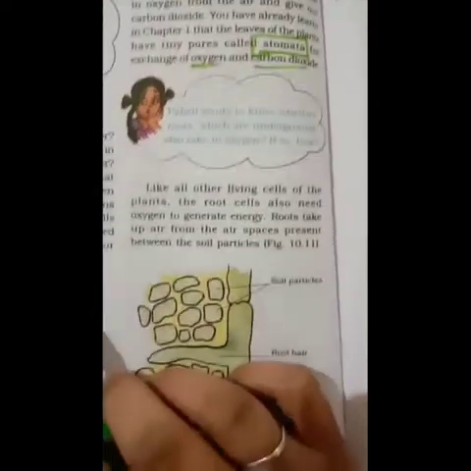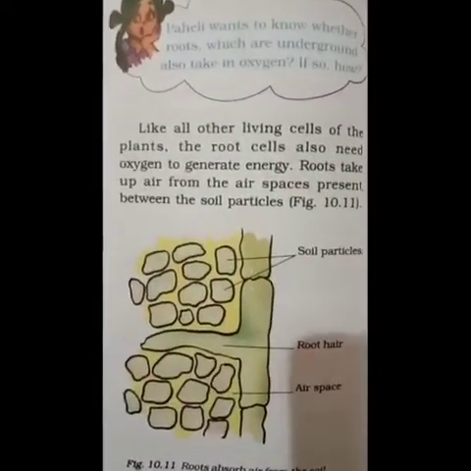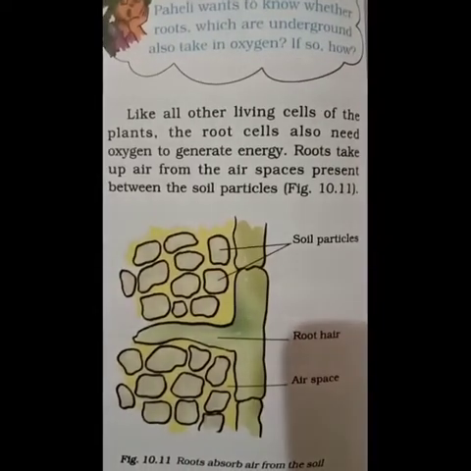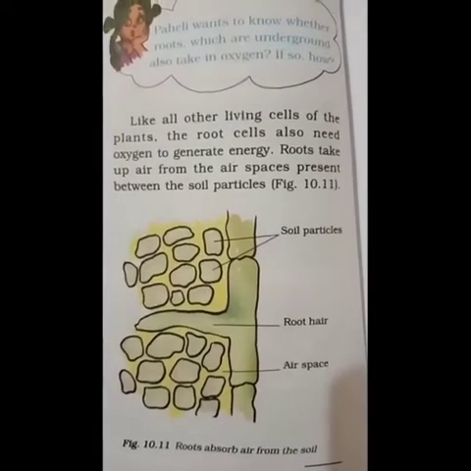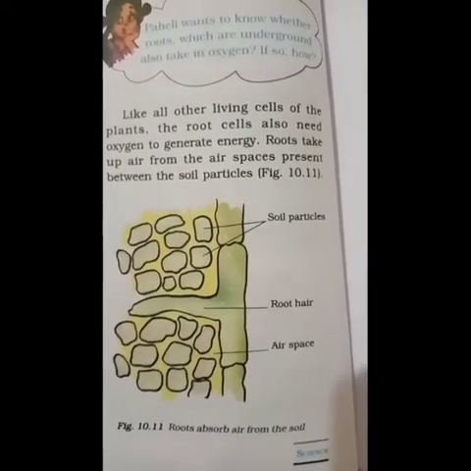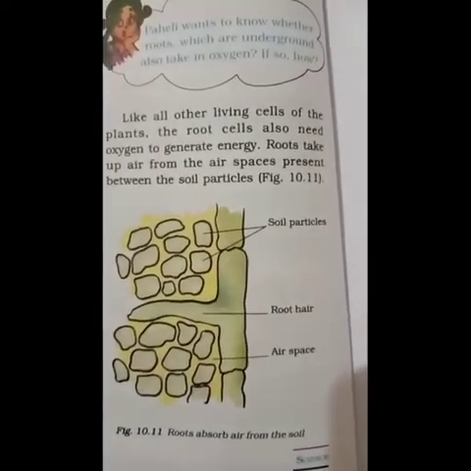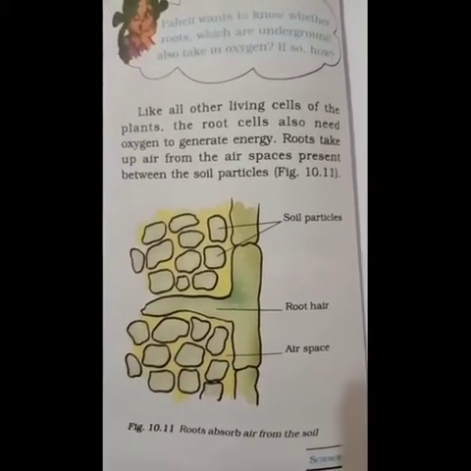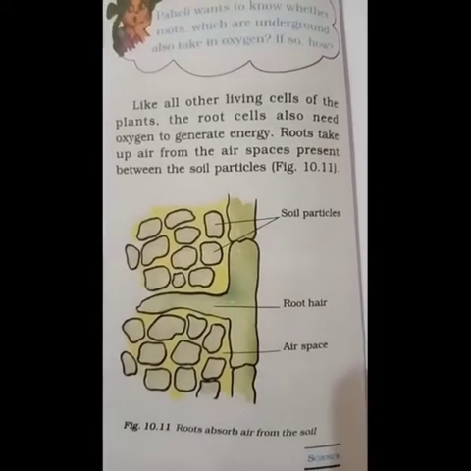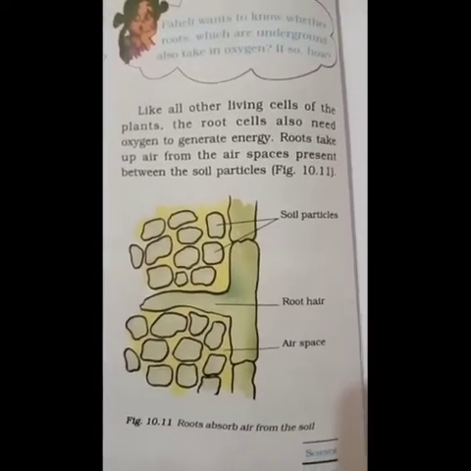Okay, like all other living cells of the plants, the root cells also need oxygen to generate energy. Not only other parts, the shoot system of the plant body requires oxygen, or they respire, even the roots also need oxygen to generate energy. Even root cells also need energy.